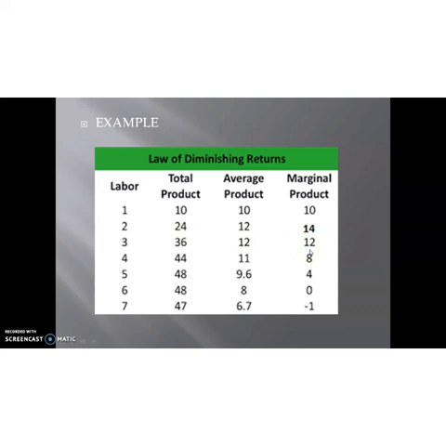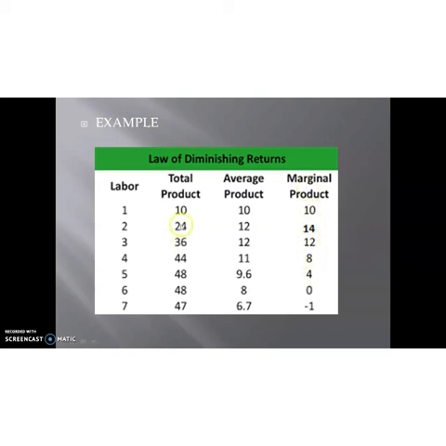Okay. So marginal product means the addition to the total product by using an additional unit of variable factor. If we deduct one total product from another, we get marginal product.